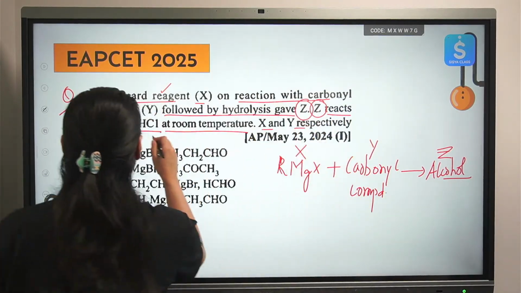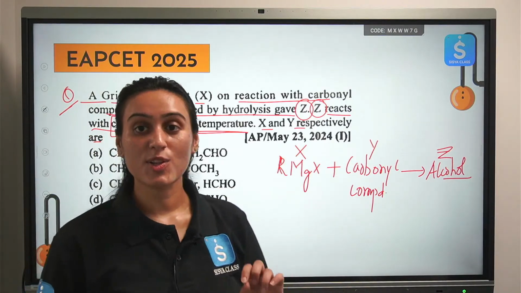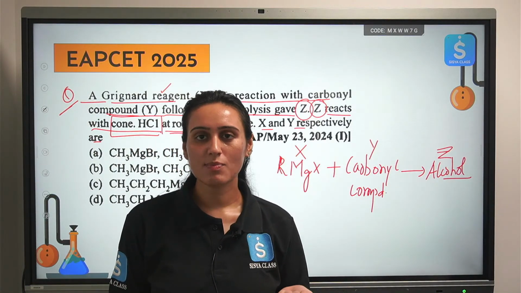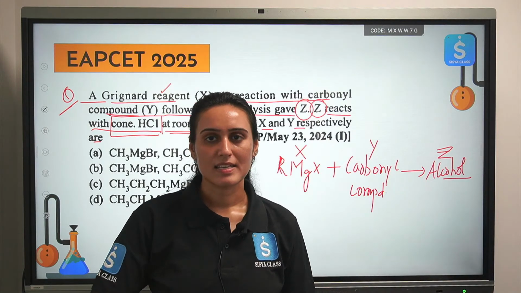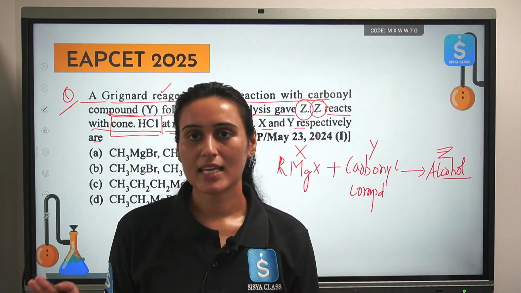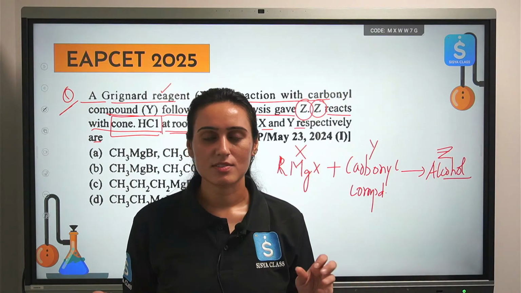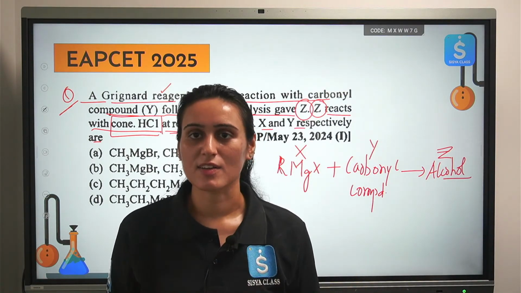So, Z reacts with concentrated HCl at room temperature. They are talking about Lucas reagent, everyone. What type of alcohol will react instantly with your zinc chloride and HCl mixture? At least it will show you the reaction. Either primary or secondary alcohol. Sorry, either secondary or tertiary alcohol. Primary alcohol will not give you this reaction.